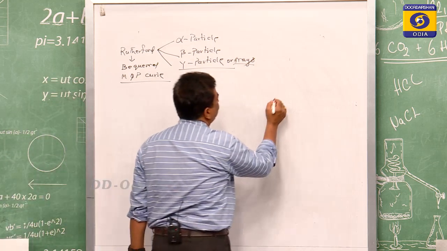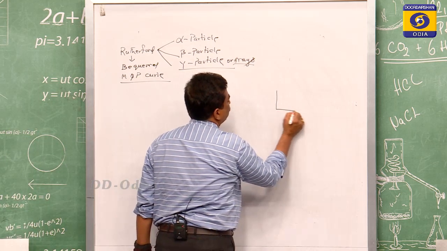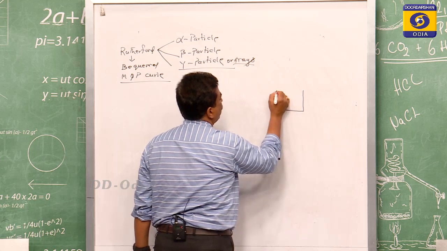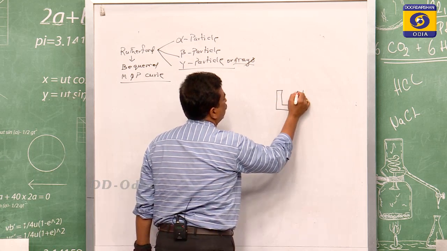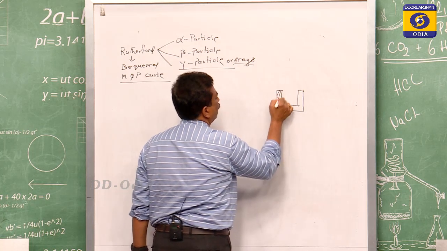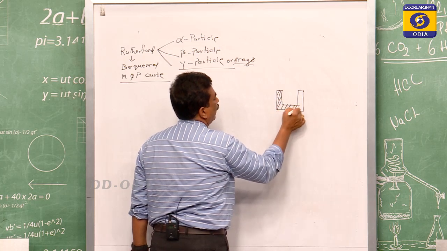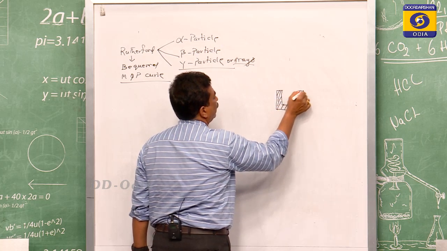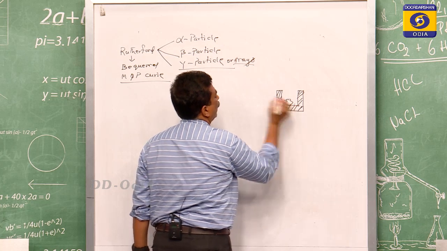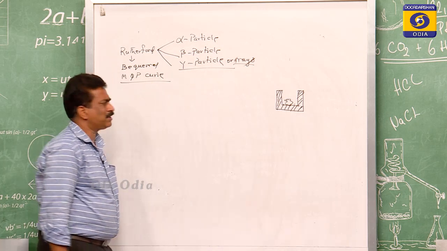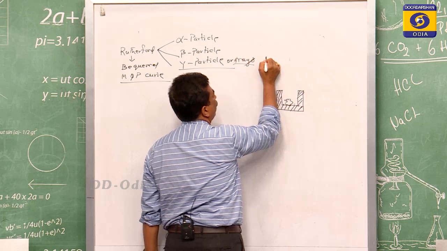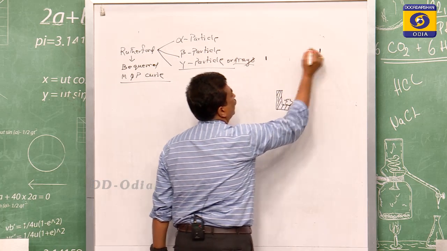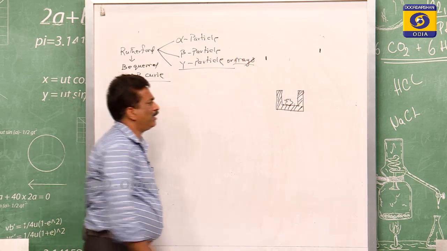If we go for an experimental demonstration, suppose this is a lead cavity, which is very heavy, and some radioactive substance is taken, and we have created an electric field.